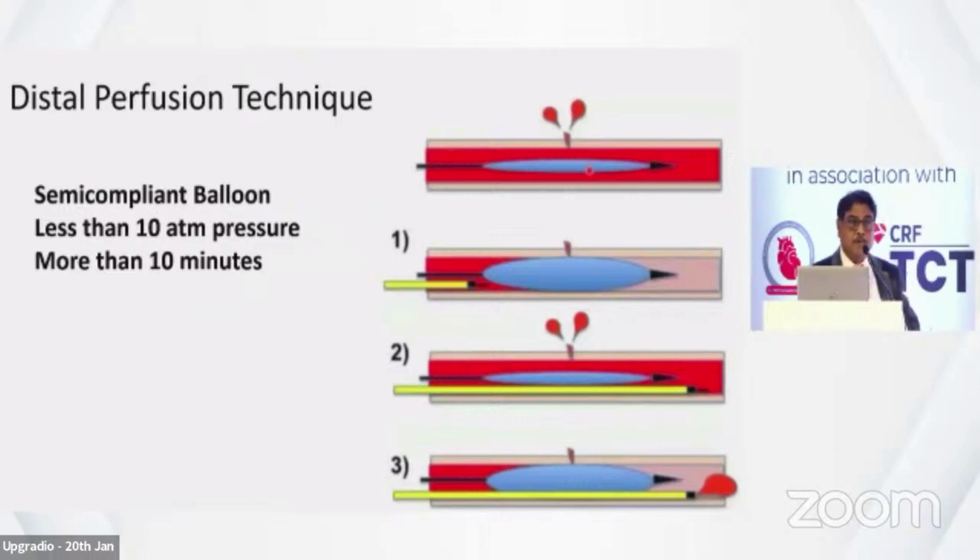But then what will happen to the distal artery? It can cause another infarct. So what you do is put a small wire and microcatheter just beside the balloon. Inflate the balloon, immediately put another wire and another microcatheter, deflate the balloon, then push the microcatheter and inflate it again. So distal perfusion can be done. Distal perfusion balloons are available, but may not be available in all cath labs.